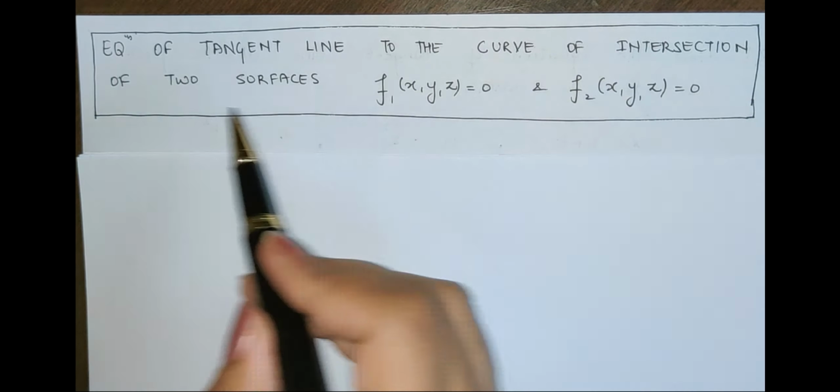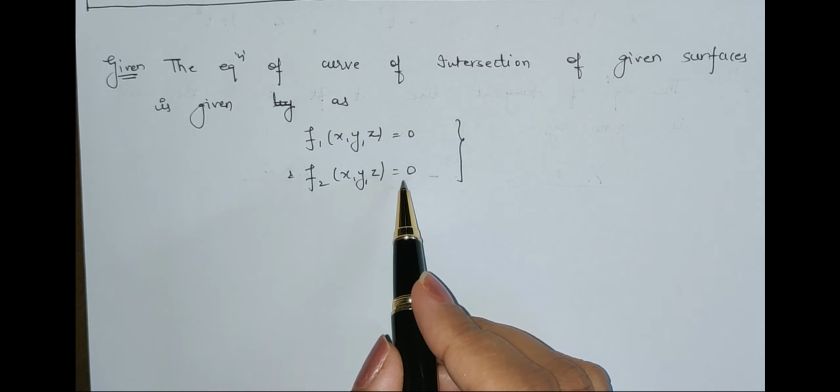In the earlier lecture we learned that we can also express a curve as the intersection of two different surfaces. The first one is f1 and the second one is f2. So let us see how we find the equation of the tangent in such a case. Let us say the given equation of the curve of intersection of the given surfaces is f1(x, y, z) = 0 and f2(x, y, z) = 0.